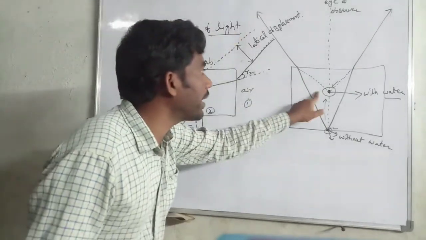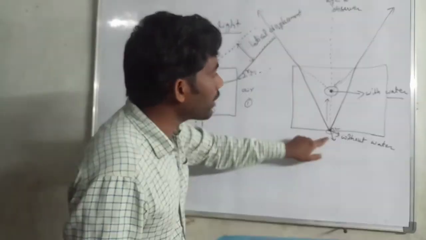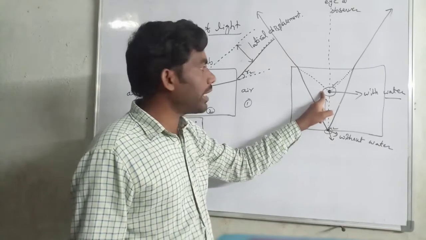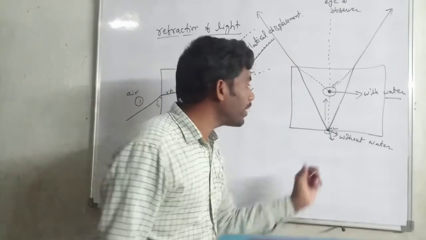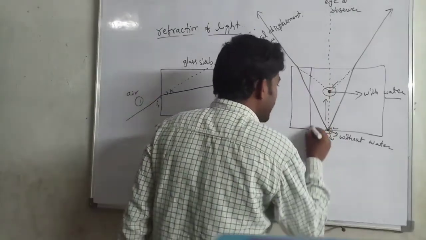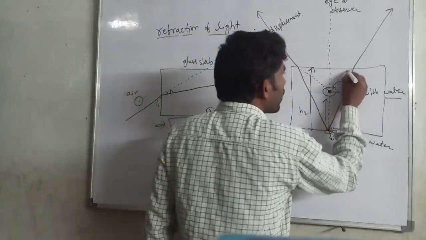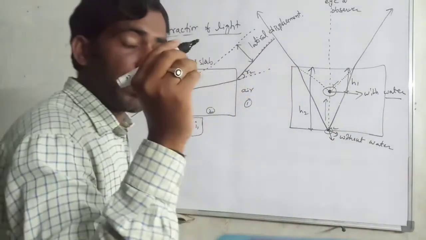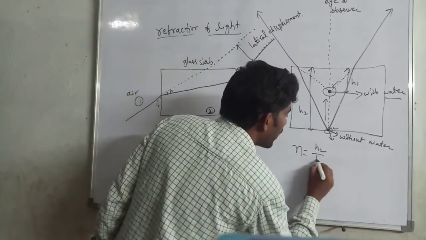So if we consider the object in water, there is an actual distance and an appearance distance. The appearance distance is less than the actual distance. The height without water is taken as H2 and with water as H1. The refractive index N is defined as H2 by H1.